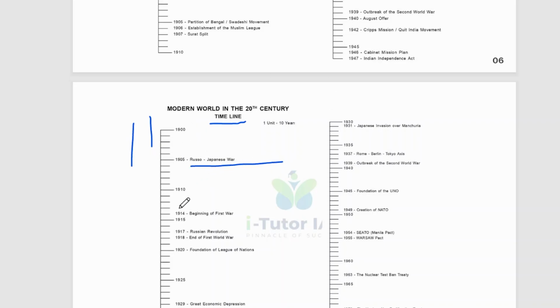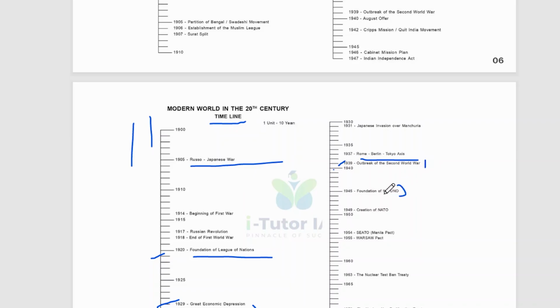1905 is the Russo-Japanese War, the beginning of the First World War in 1914, and the Russian Revolution in 1917. 1918 is the end of the First World War, and the foundation of the League of Nations in 1920, the Great Economic Depression in 1929, and the Japanese invasion of Manchuria in 1931. The Rome-Berlin-Tokyo Axis in 1937, and the Second World War in 1939.